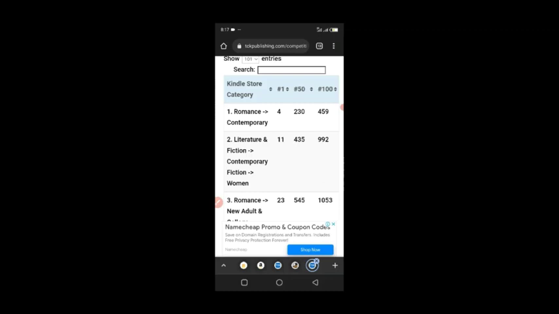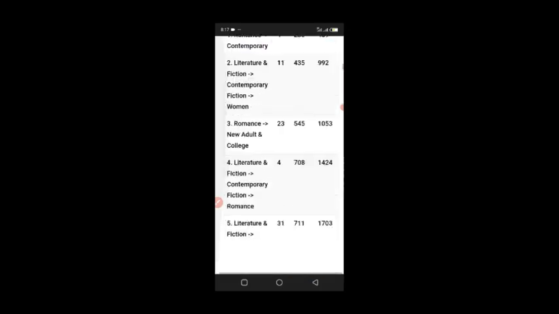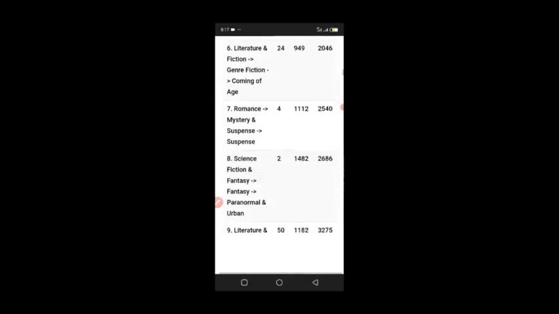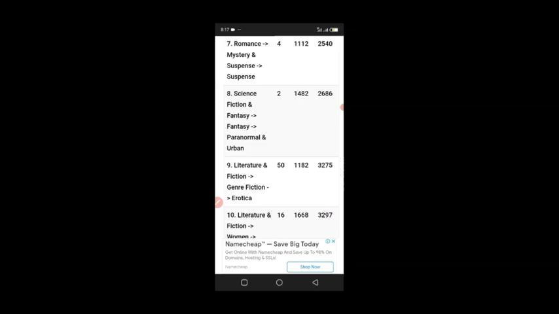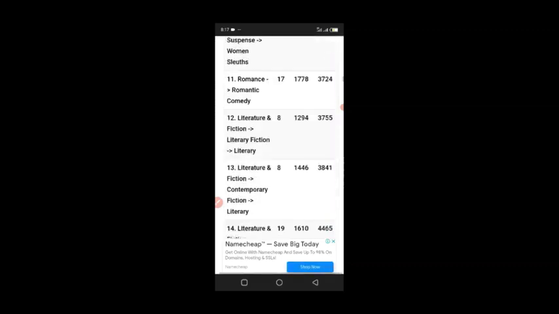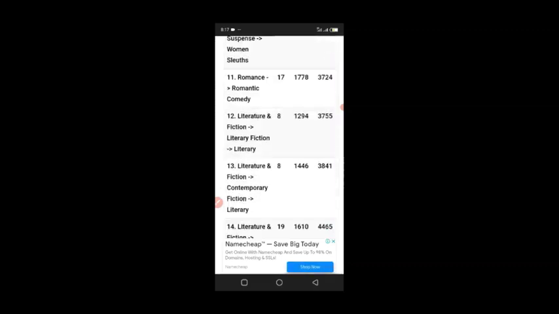So this romance and contemporary category is fiction. There are literature and fiction, there are romance, there is literature. There are a lot of categories you can publish in on Amazon. And there is low content, there is no content, there is fiction, there is non-fiction.